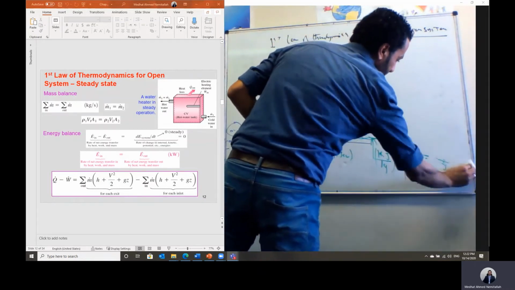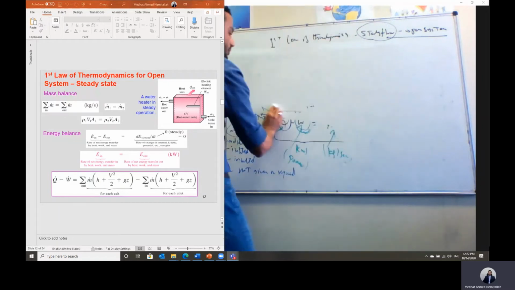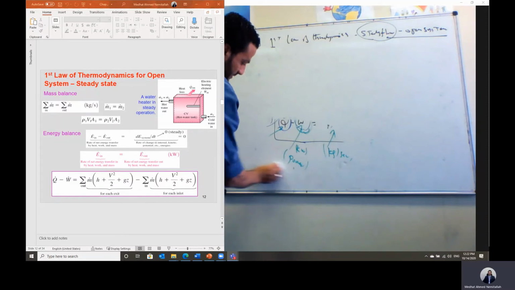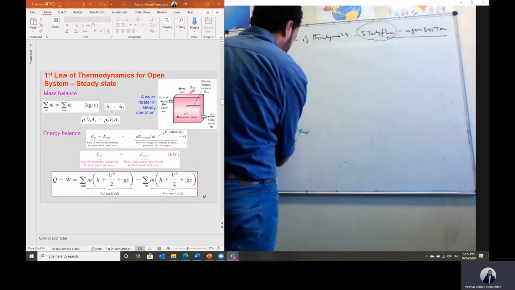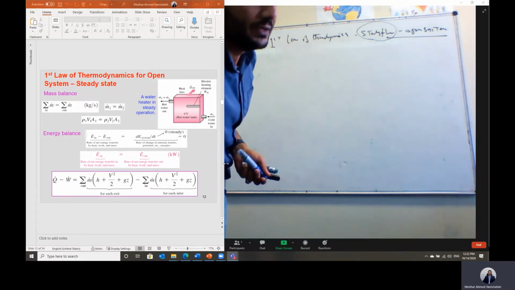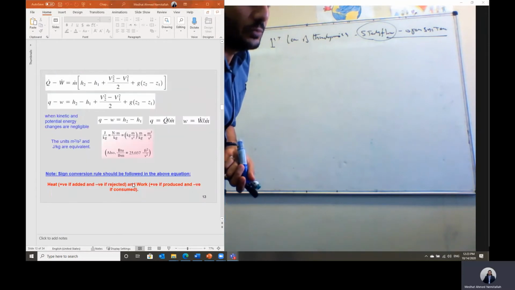Let's apply this to some steady flow devices. As I told you, most of the engineering devices are steady flow devices. So we'll apply this first law of thermodynamics for some steady flow devices, starting with turbine and compressor. This is the equation that we have just developed.